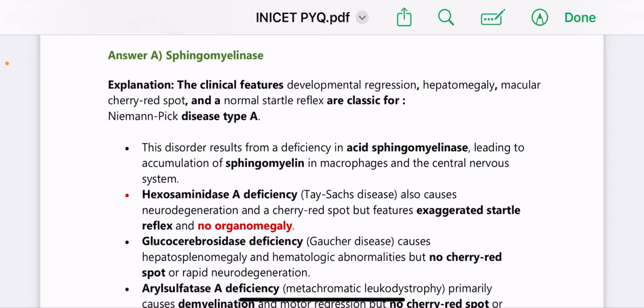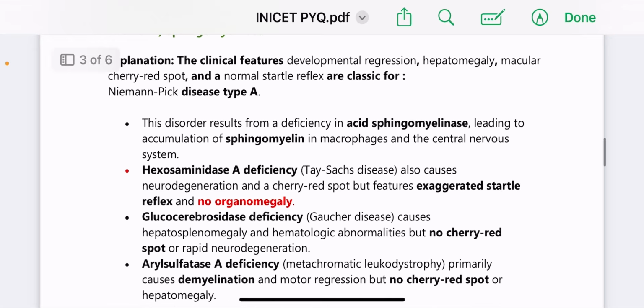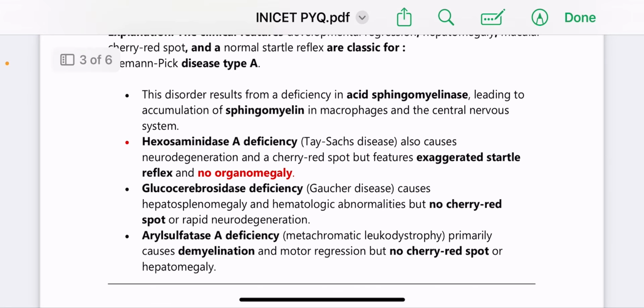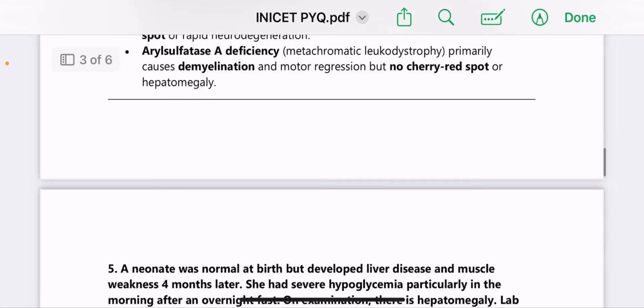It also causes neurodegeneration and a cherry red spot, but features an exaggerated startle reflex, and there is no organomegaly seen in them. And next, glucocerebrosidase deficiency, Gaucher's disease. It causes hepatosplenomegaly and hematological abnormalities, but no cherry red spot or rapid neurodegeneration is seen there. Next, aryl sulfatase A deficiency, that is metachromatic leukodystrophy. It primarily causes demyelination and motor regression, but there is no cherry red spot or hepatomegaly seen.